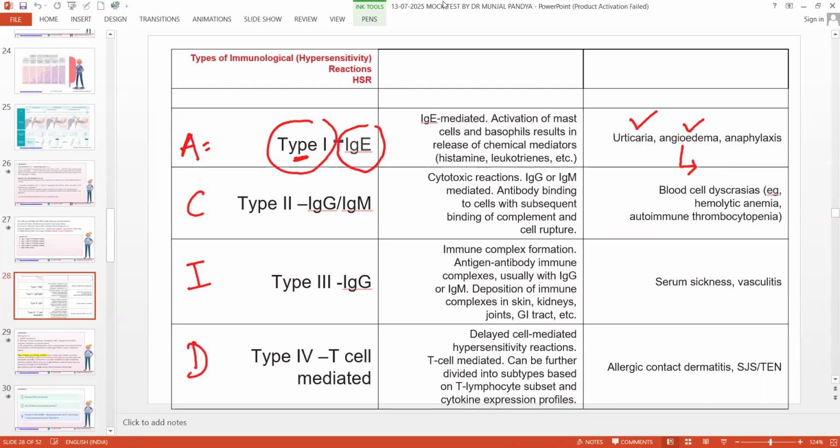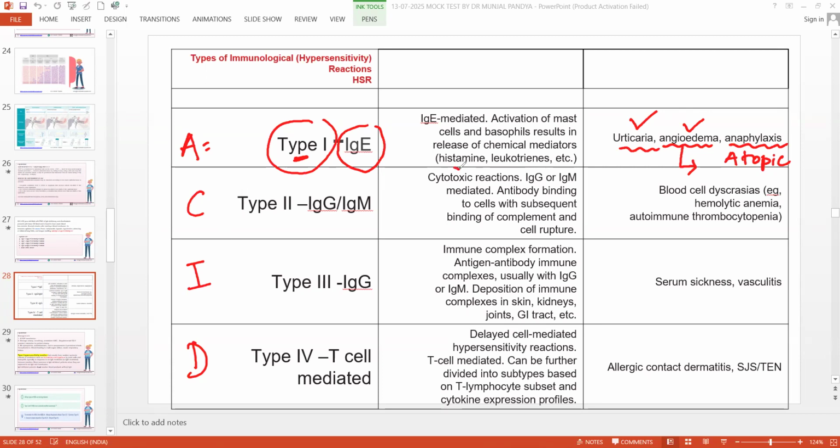Angioedema is also there, but I think we probably missed it in our reading of the MCQ, but I remember. So each and everything is matching in the scenario. So urticaria immediate, angioedema immediate, anaphylaxis immediate, atopic immediate. So type 1 is done. Is that clear? Whatever the story they give you in the exam, forget about everything. You need to know the basic thing. That's it. This is how you become more expert.